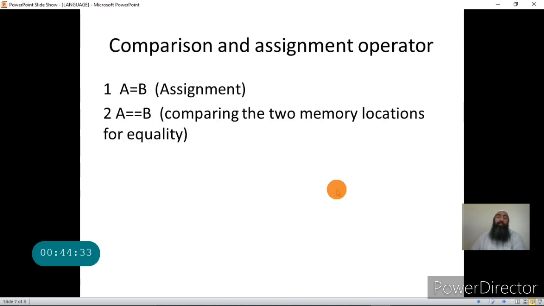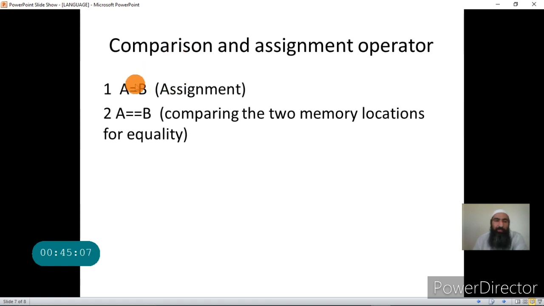Next, in the previous class, I told you that there is an assignment operator, and this assignment operator has a special meaning in C. In mathematics, this equal to operator has 2 meanings: it is used to assign a value to a variable or to compare a value between 2 variables, depending on the context.